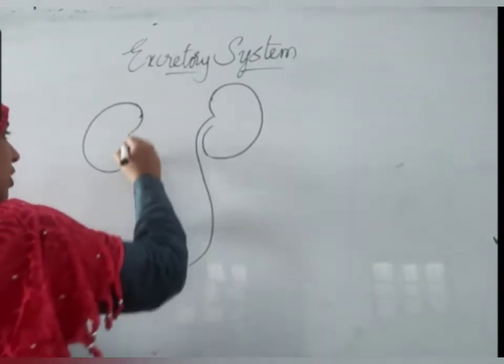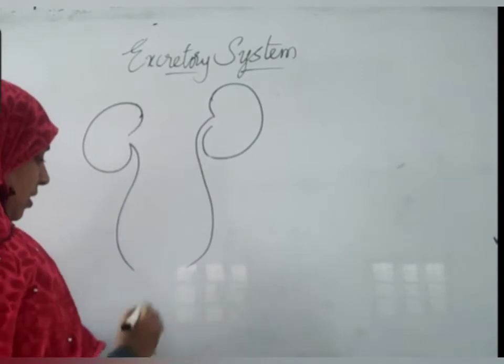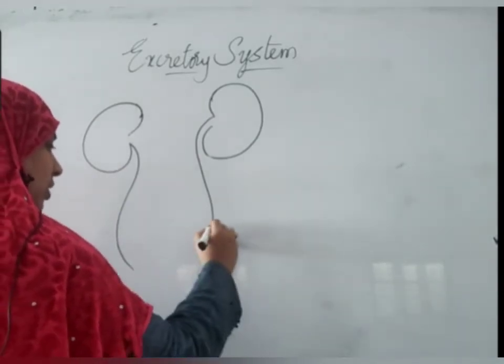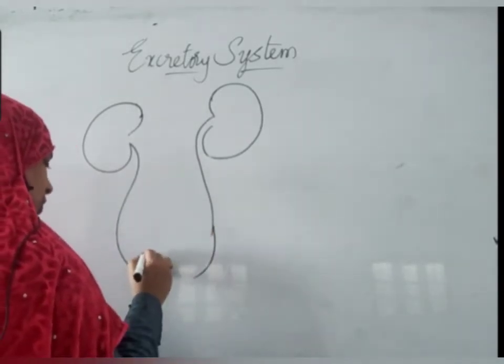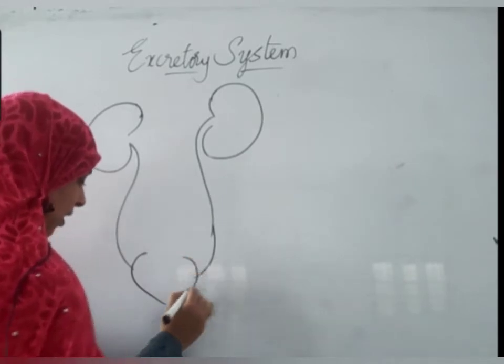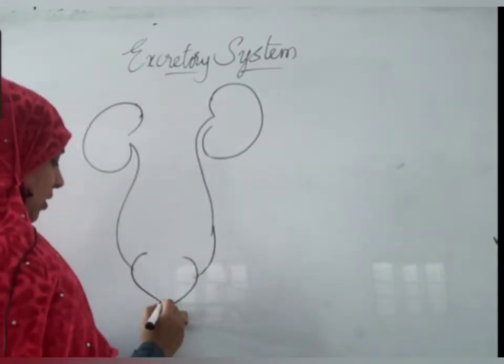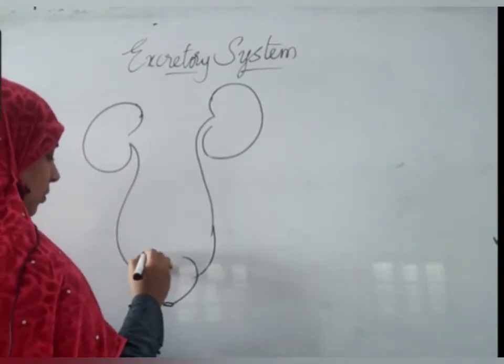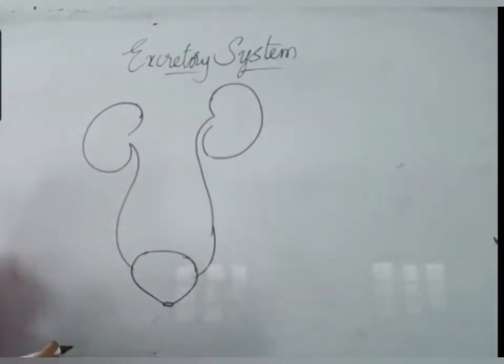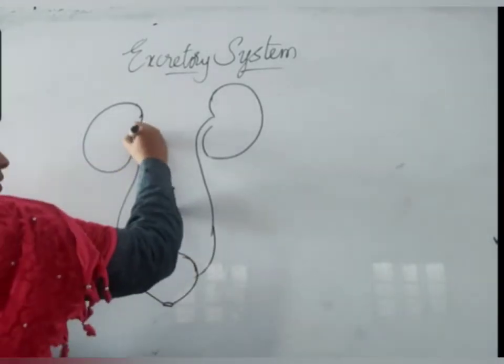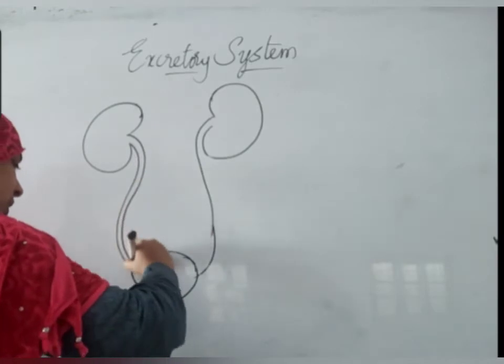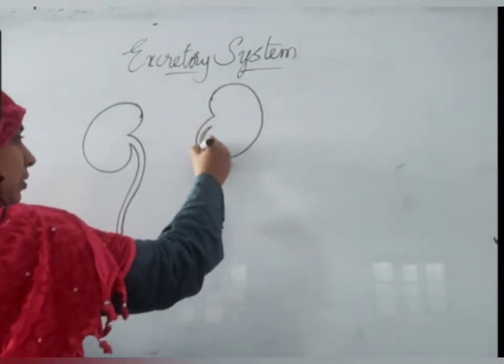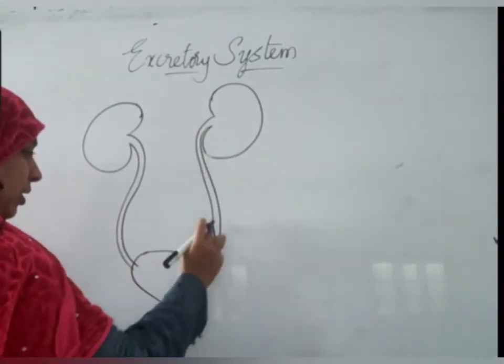You can say a pair of ureters. Both are joined together into the urinary bladder, and this is the urethra. Ureter, ureter.